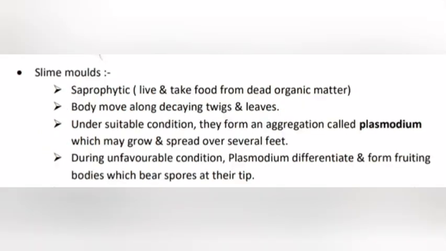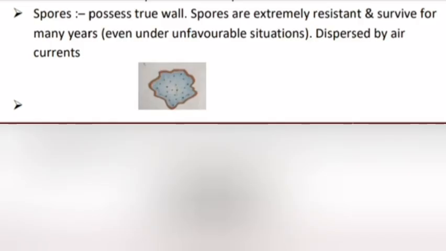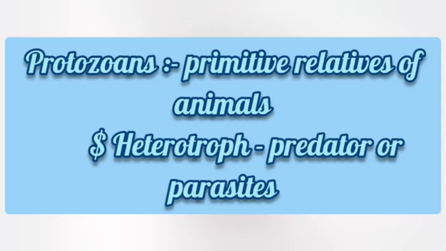Slime molds, saprophytic, live and take food from dead organic matter. Body moves along decaying twigs and leaves. Under suitable conditions, they form an aggregation called plasmodium, which may grow and spread over several feet. During unfavorable conditions, plasmodium differentiates and forms fruiting bodies which bear spores at their tips. Spores possess true wall. Spores are extremely resistant and survive for many years, even under unfavorable situations, dispersed by air currents.